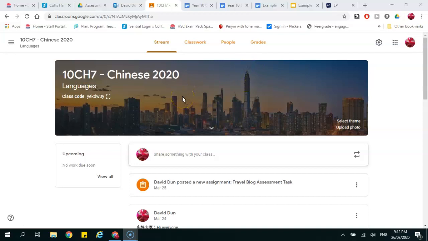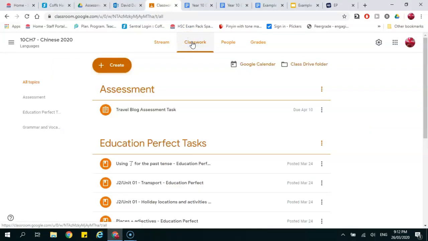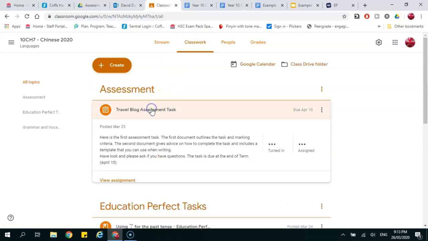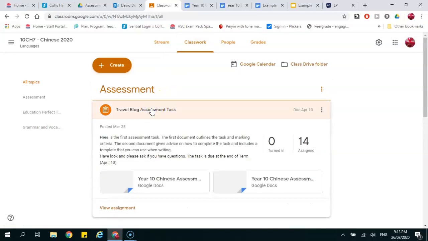Anyway, so to get to the assessment task, you can either click down there, where's the thing in the stream, or you come up to classwork, and here it is. It's our travel blog assessment task. My classroom looks a little bit different to yours because I'm the teacher, but most of this stuff is more or less the same. So let's just have a look at the documents. Now I've already got them open, so I'm just going to switch tabs for a second here.